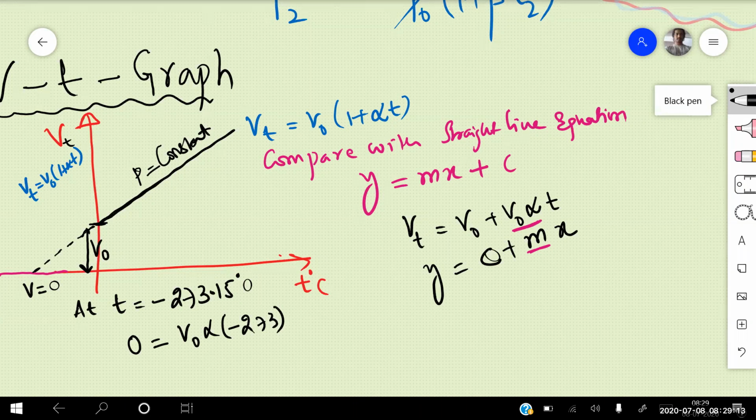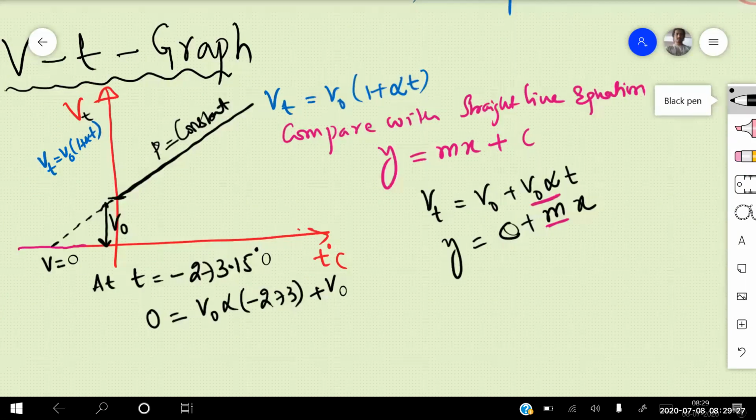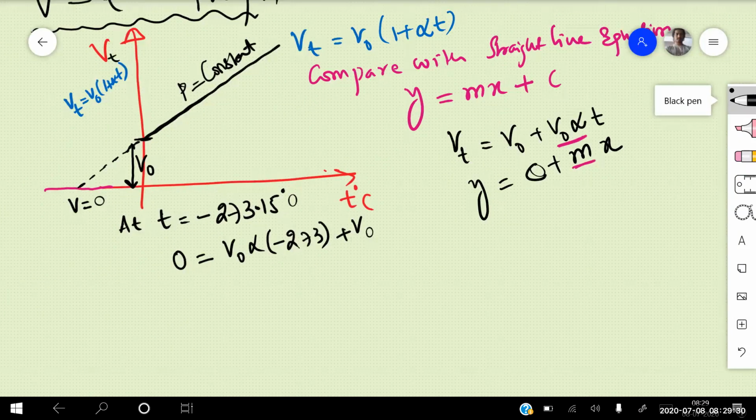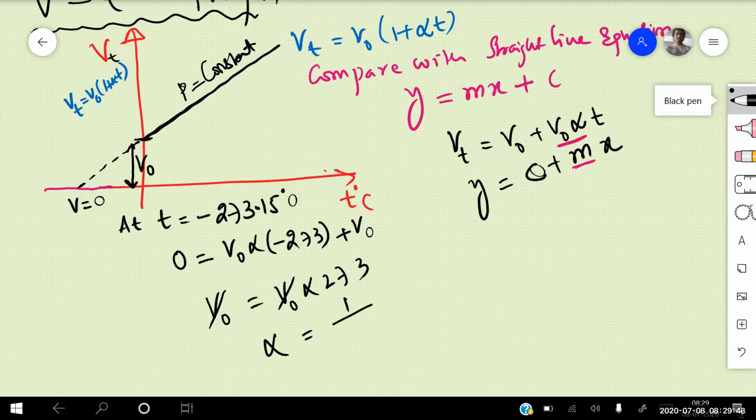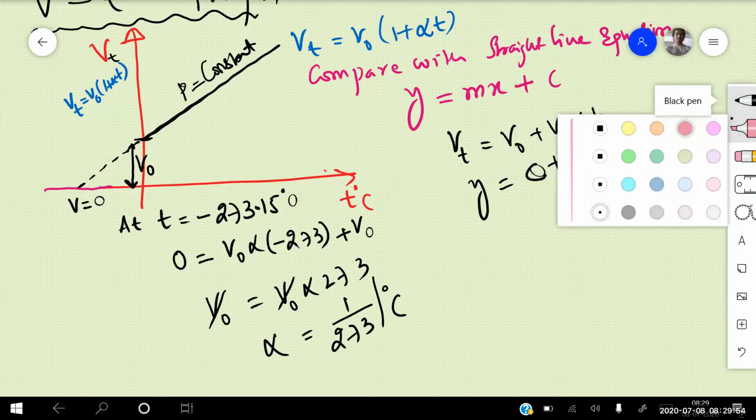The volume at T degrees centigrade is 0, so 0 is equal to V naught plus the relation, V naught alpha into minus 273. Simplifying, if I take this to the other side, the minus term becomes plus, so V naught alpha into 273 equals V naught. V naught gets cancelled, so alpha is equal to 1 by 273 per degree centigrade.